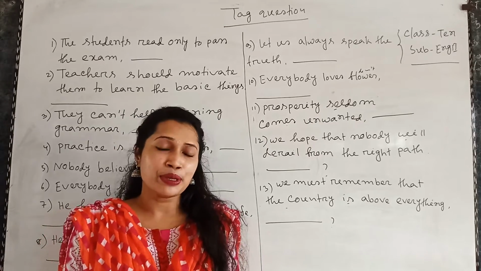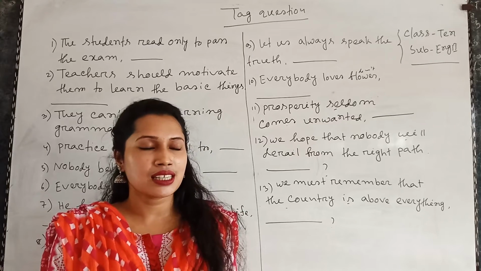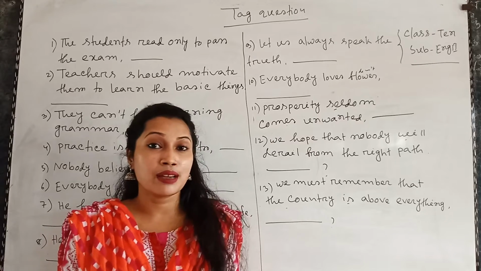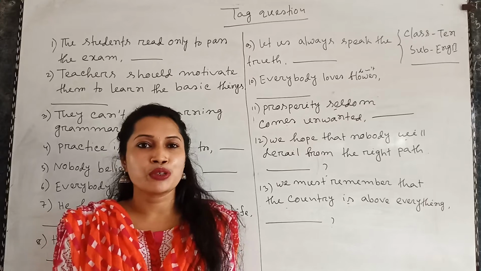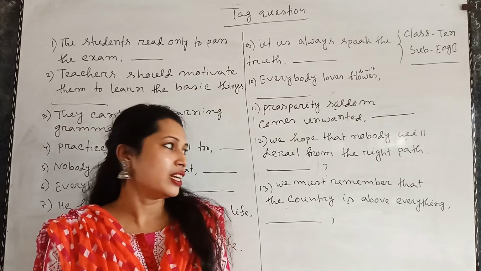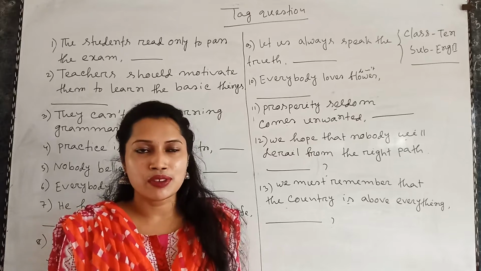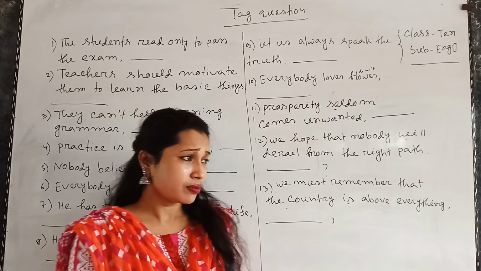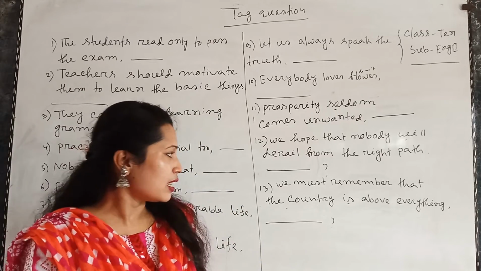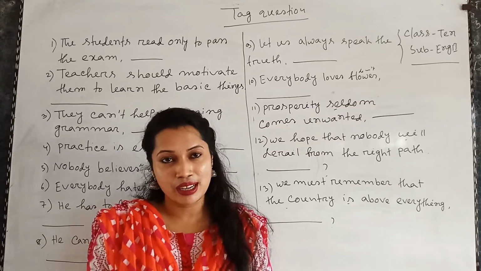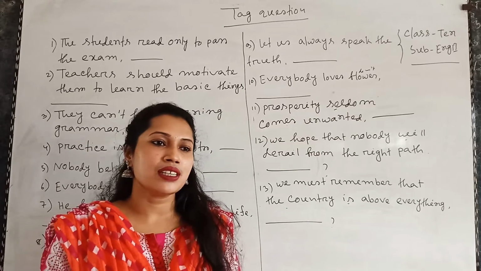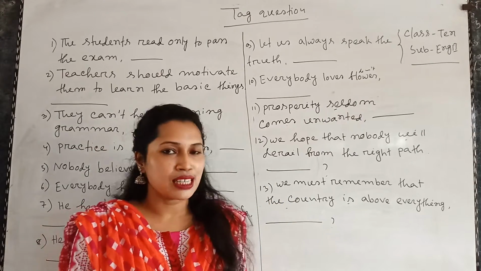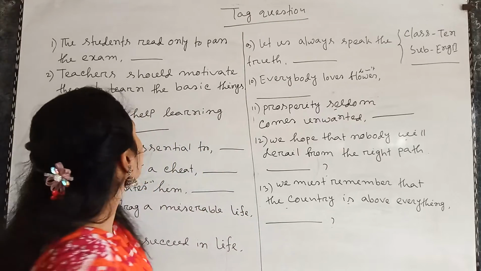So, in the previous class, we discussed and learned the most important rules of tag question. What we have learned in the previous class, we will apply to these examples of tag question. So, dear students, let's start our topic. I have already written almost 13 tag questions on my whiteboard, and I will try my best to analyze the rules by applying them to these examples. Okay, let's start.